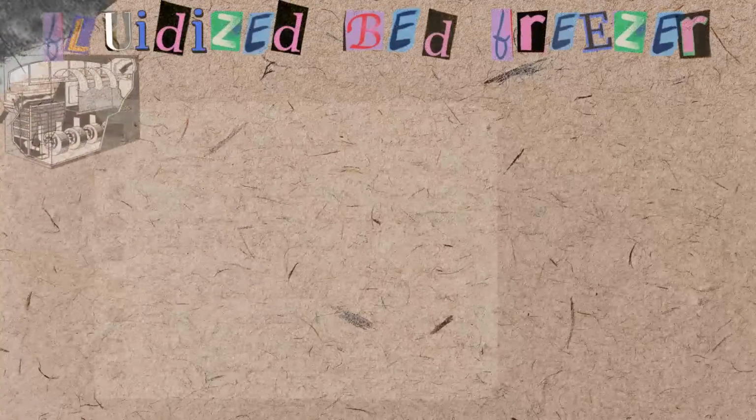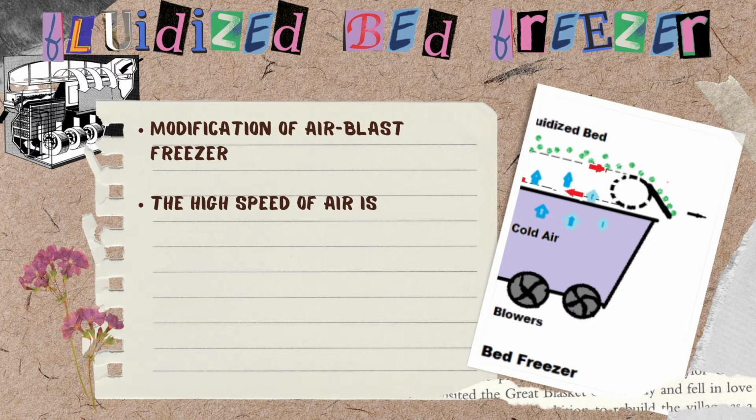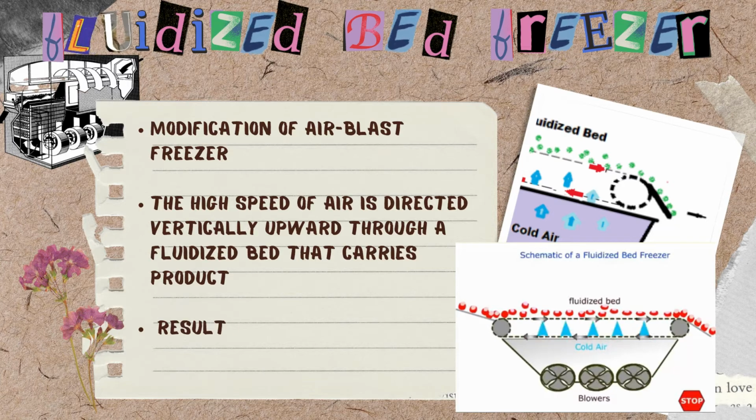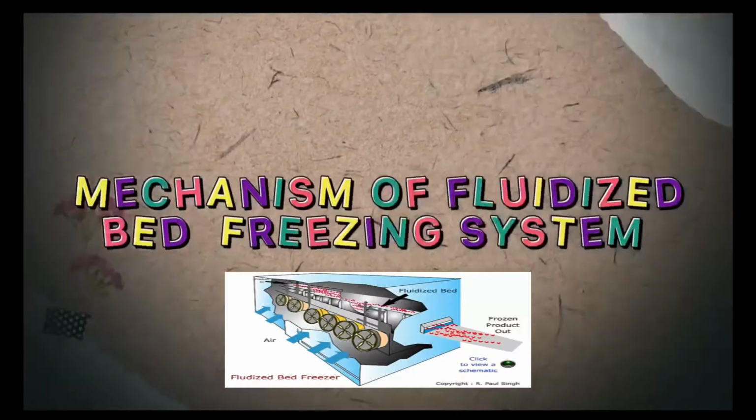Fluidized bed freezer is a modification of A+ freezer. The high speed of air is directed vertically upward to the fluidized bed that carries product. The result is rapid freezing of product of a shape and size that can be fluidized.